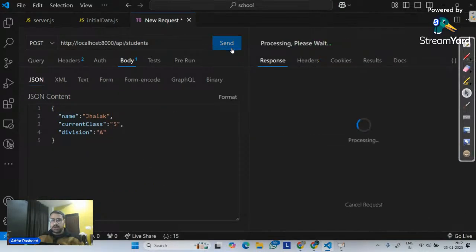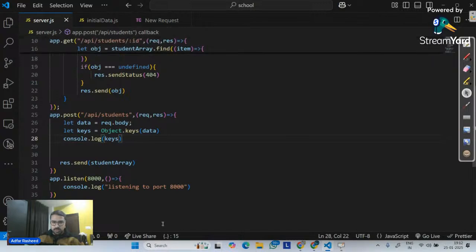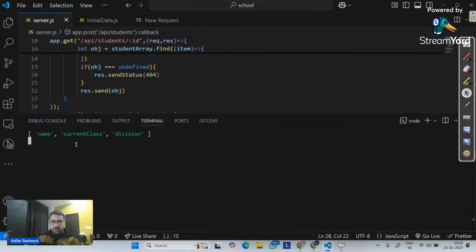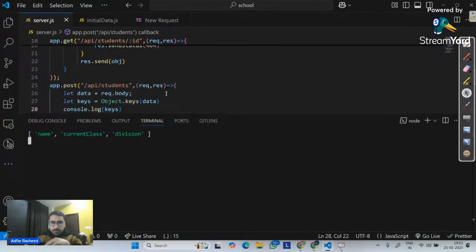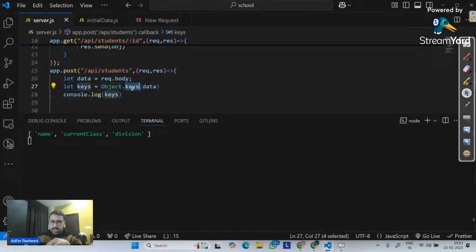Let me go here and make a send request. Once I make the send request, let me open the console. If I open the console, what do we have? We have an array: name, current class, division. So we simply have a method called Object.keys. Whatever object you pass, whatever keys it contains, it will create an array of those keys, as you can see here.